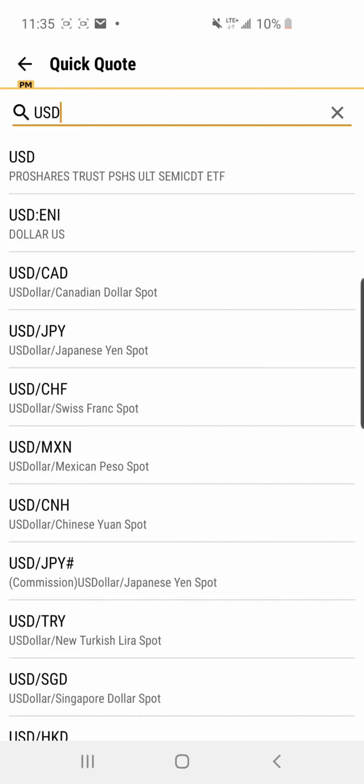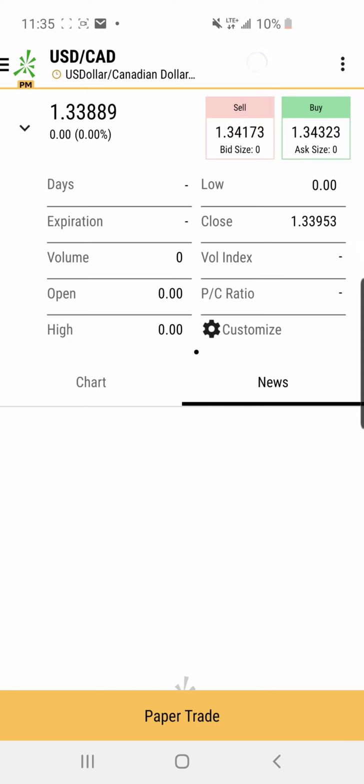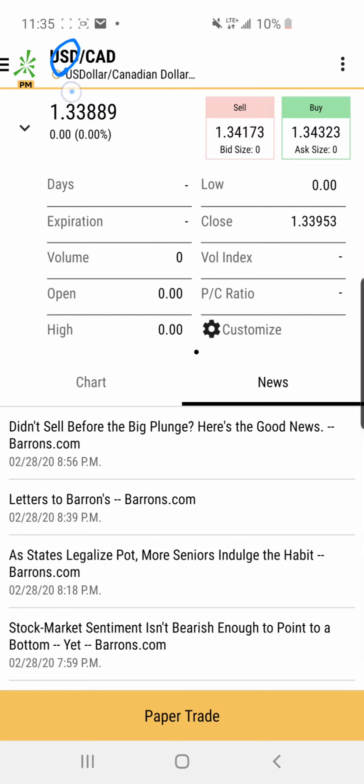Now, no currency-to-currency trading is allowed in the competition. And the way that you know if it's a currency trade is you'll see one currency, US dollars, and you'll see a slash, then another currency, okay? That's how you know that this is a foreign exchange currency product, okay? So these are not allowed to be traded.